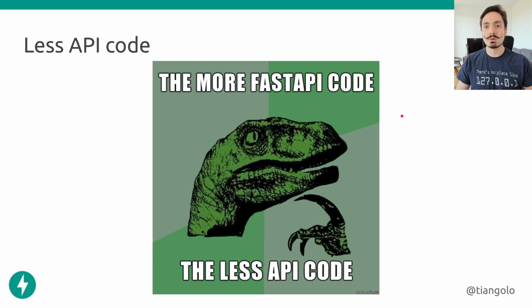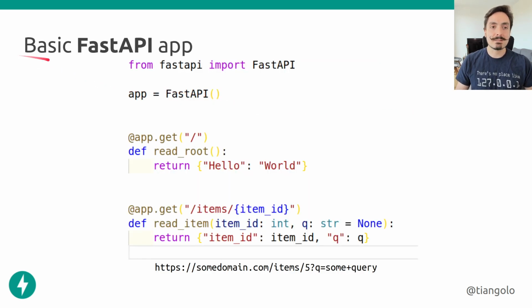And the API code will be minimal because FastAPI will get out of the way and do a lot of the best practices by default. So let's check a basic FastAPI application. From FastAPI, we import this class, FastAPI, then we create an instance of that FastAPI class. And then with this instance, with this app, we can decorate some functions.